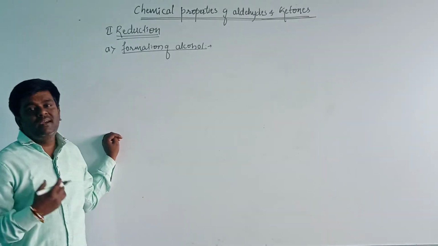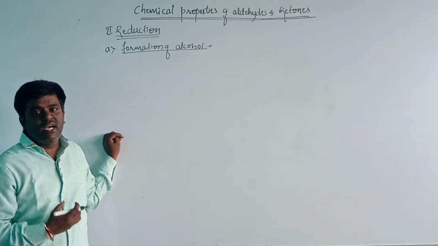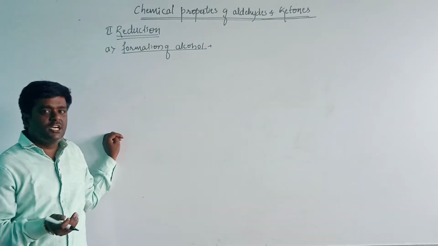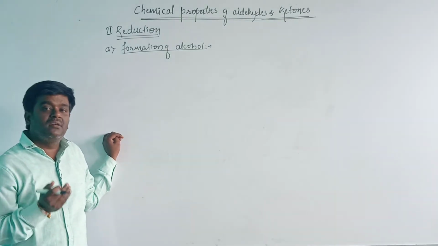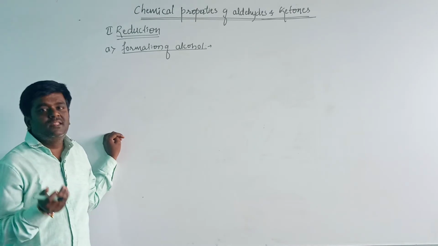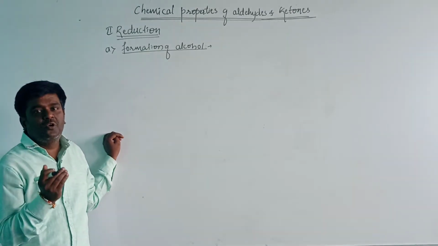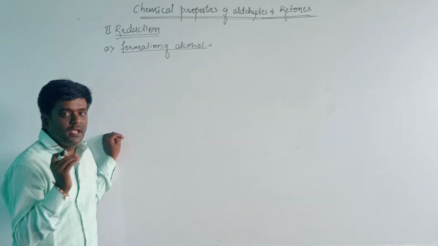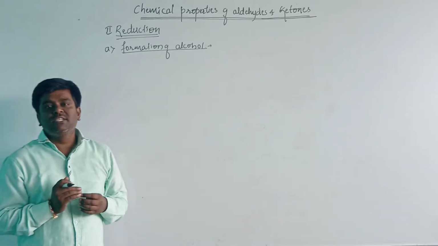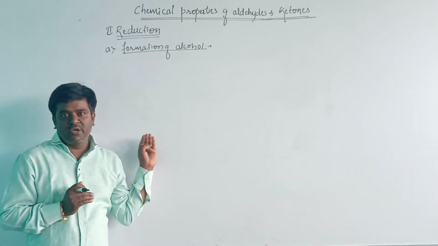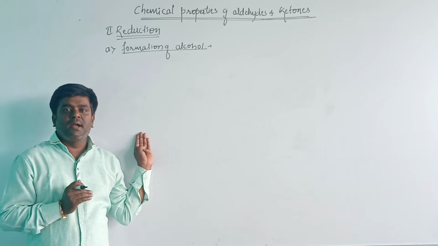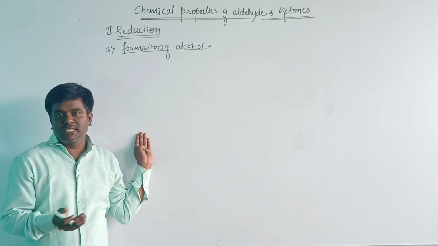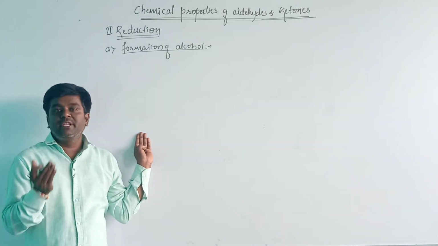When aldehydes and ketones undergo reduction in the presence of platinum, palladium or nickel as a catalyst, then it will give an alcohol. When aldehydes react with hydrogen in the presence of platinum, palladium or nickel as catalyst, then it will give primary alcohols.